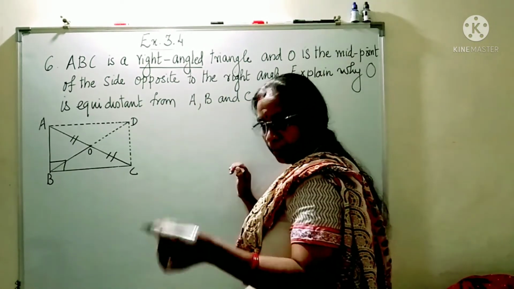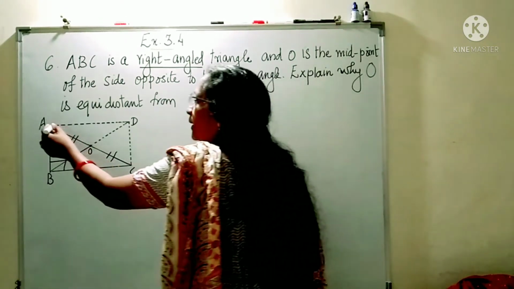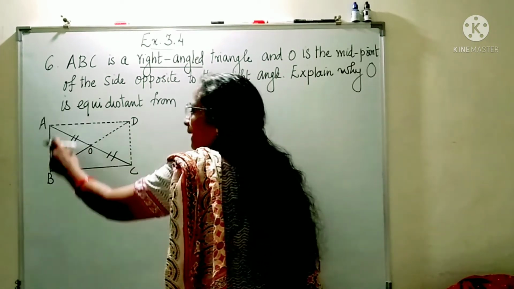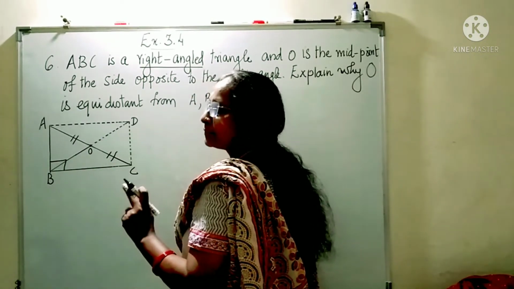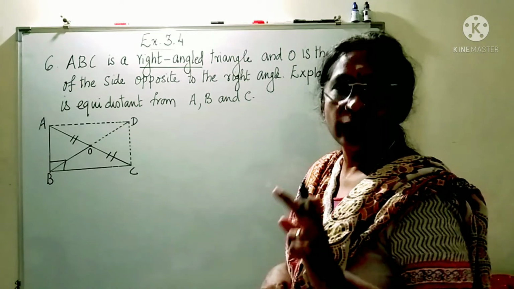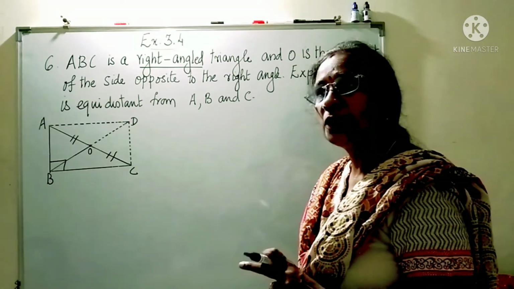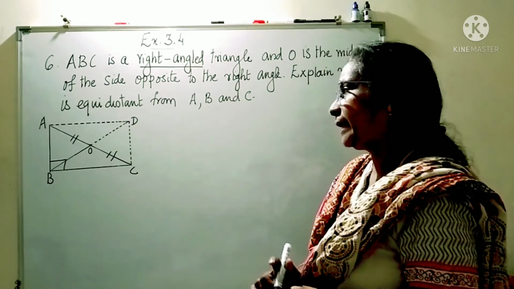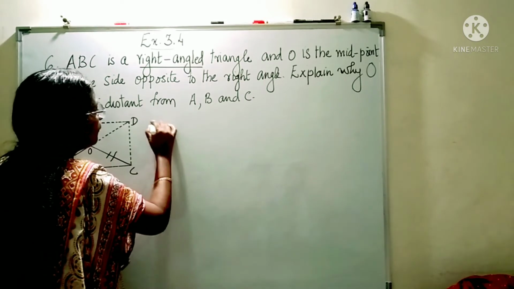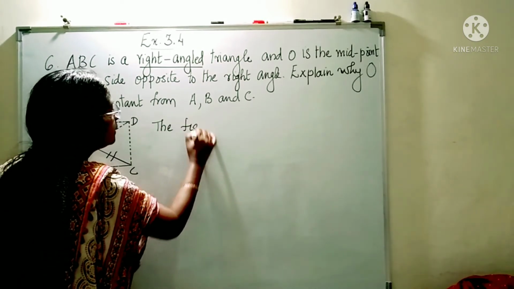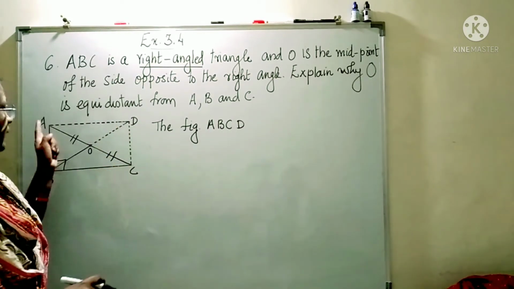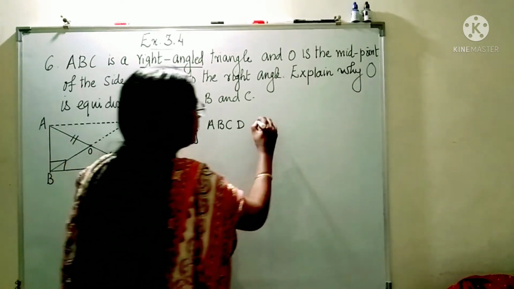Now with the help of the picture given with dotted line, if you join this, what will you get? You will get a rectangle, and in a rectangle the diagonals will bisect each other. Also the diagonals are equal in length. So the figure shows A, B, C, D. Figure ABCD is a rectangle.